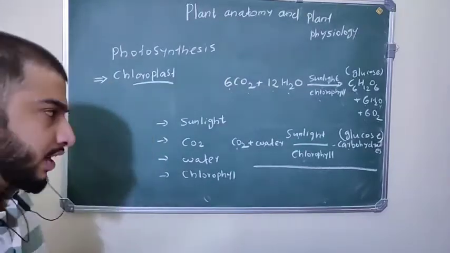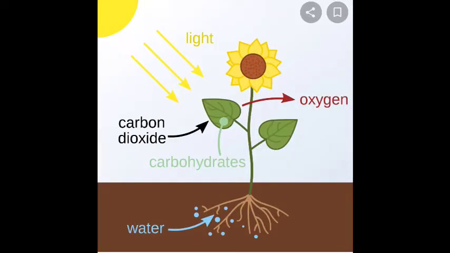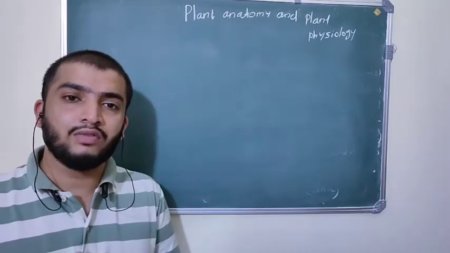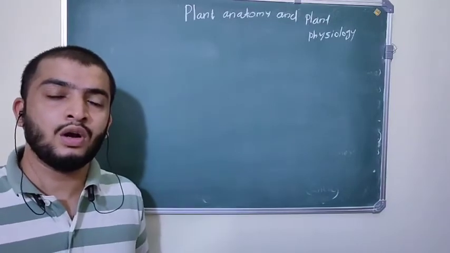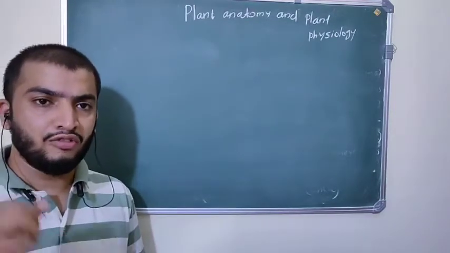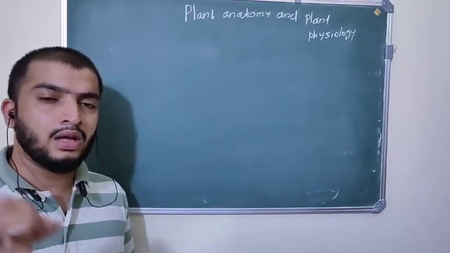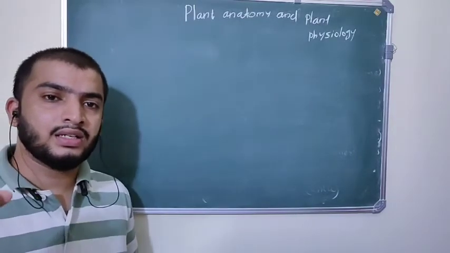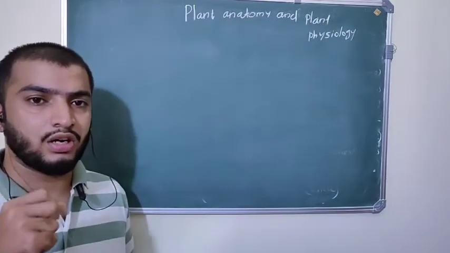So the chloroplast contains pigments. Pigments involved in photosynthesis are called photosynthetic pigments. Photosynthetic pigments are of two types, primary pigments and secondary pigments. Let's check what those are.